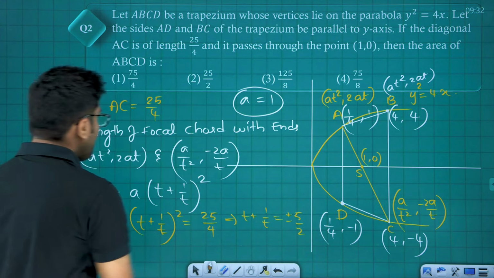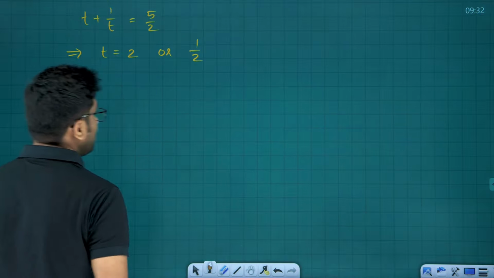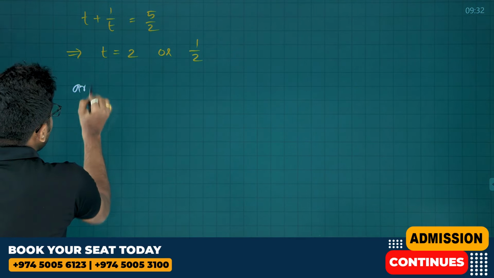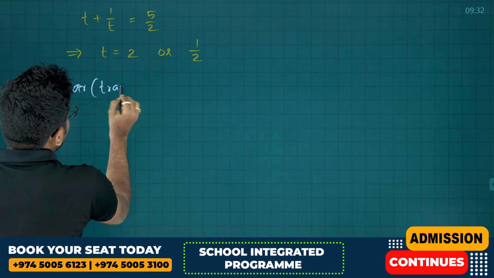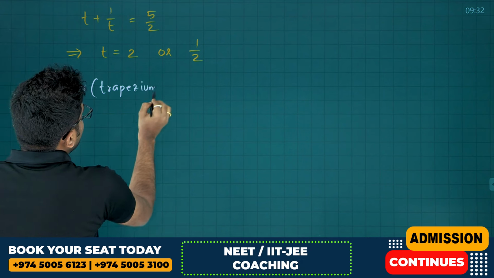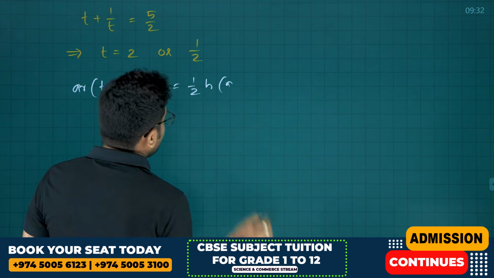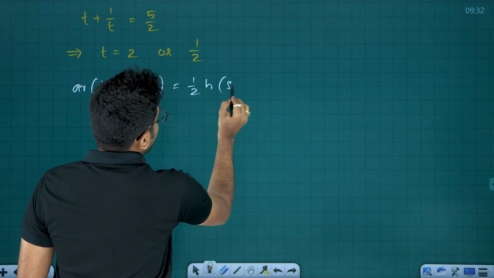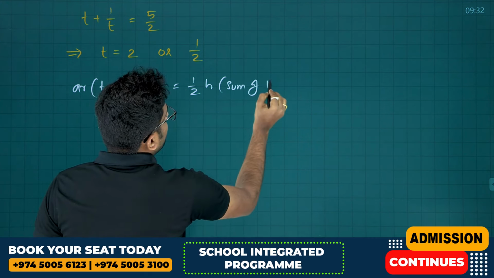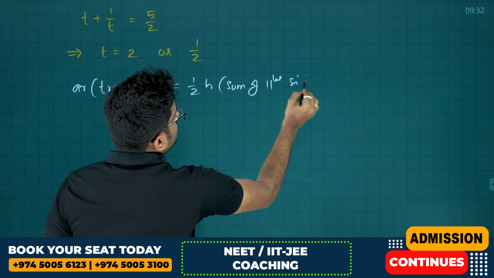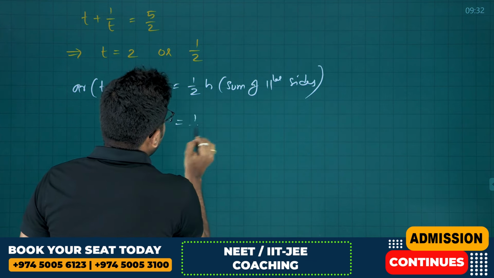Okay. Now area of the trapezium is, generally what is area of trapezium? Area of trapezium is equals to half h into a plus b, I mean sum of parallel sides. Half h into sum of parallel sides. Now what is height?